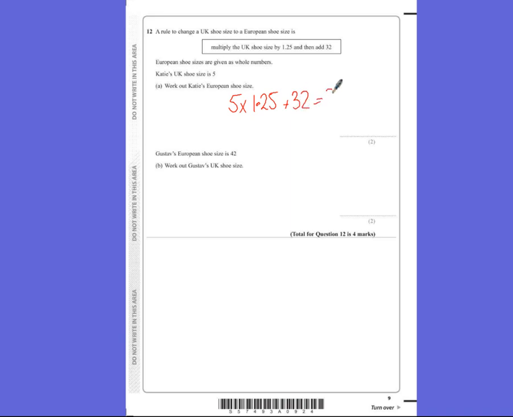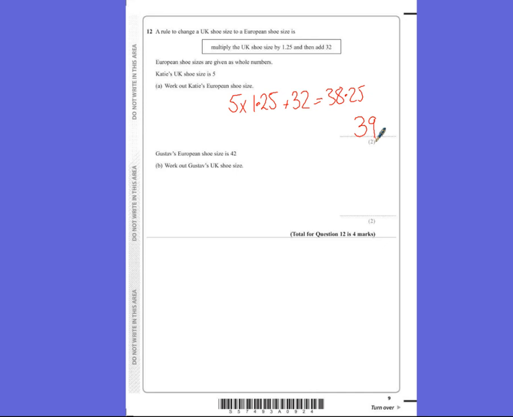It will give you 38.25. Now, you can only have whole shoe sizes, so we could have her put 38 because it's quite close, rounding down, but really that'd be a bit too small because she's over that, so we need to put 39. Even though that's mathematically incorrect rounding, because she's gone over a size 38, you should really put size 39.